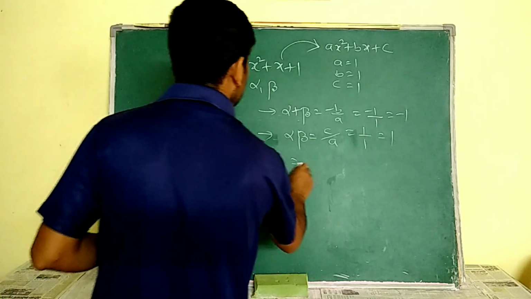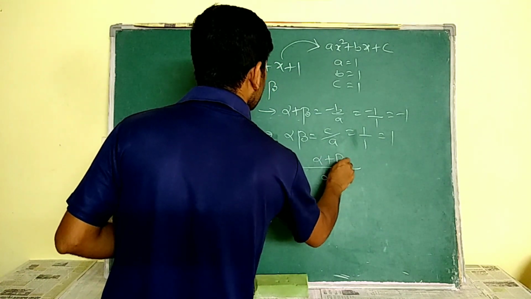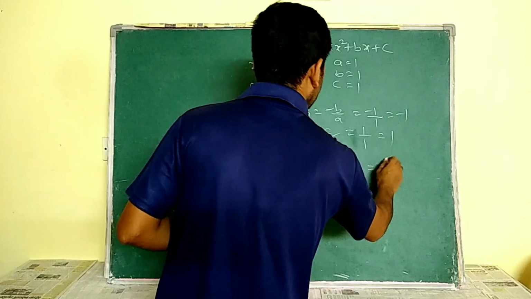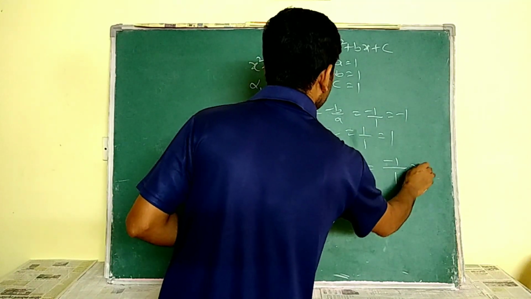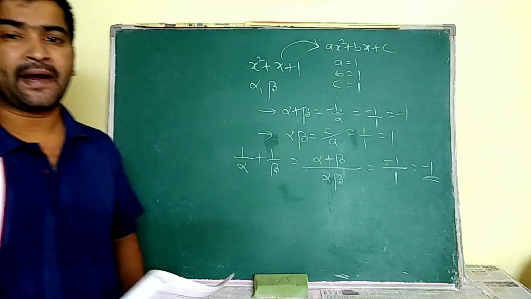So take the LCM. Then LCM is alpha into beta, then the numerator portion is alpha plus beta. Then substitute those values here, ma. Alpha plus beta I am having minus 1 and alpha beta as 1. So 1 by alpha plus 1 by beta is equal to minus 1, ma.